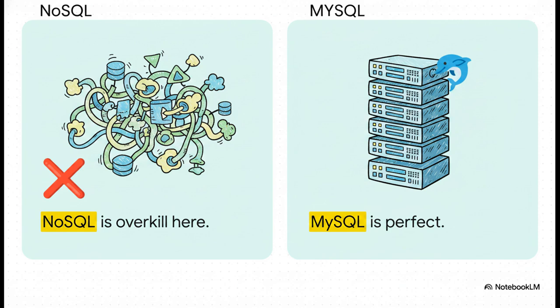Now, engineers hear the word scale and instantly want to reach for Cassandra or DynamoDB, right? But this data is incredibly structured. Matches contain innings, innings contain balls. This means a well-tuned, boring old MySQL instance absolutely crushes NoSQL here. The data volume is entirely bounded and predictable.